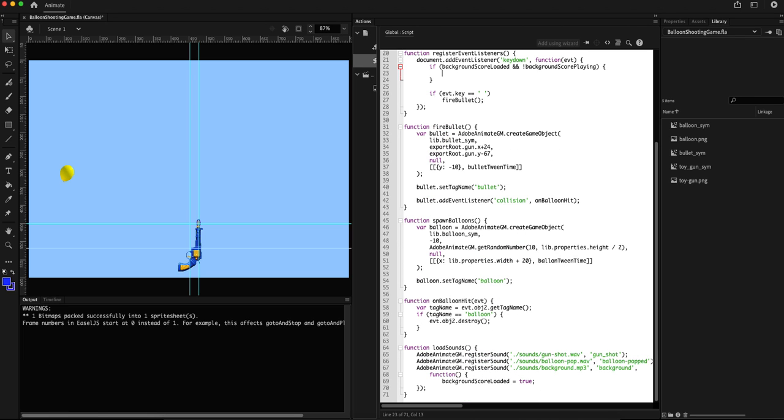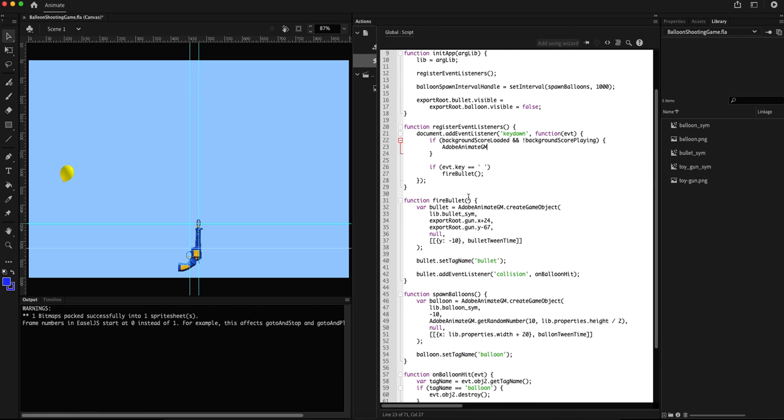So we will use another utility function called play sound from the game manager, and here we use the identifier that we had registered the sound with.